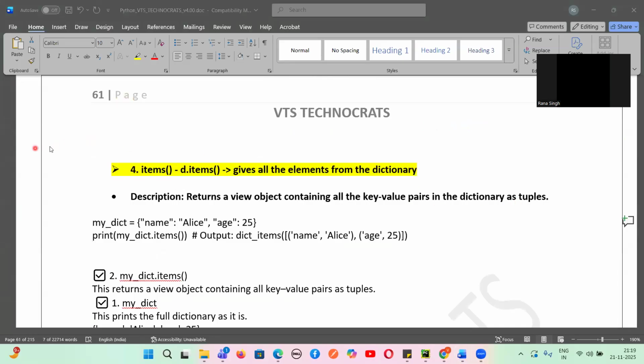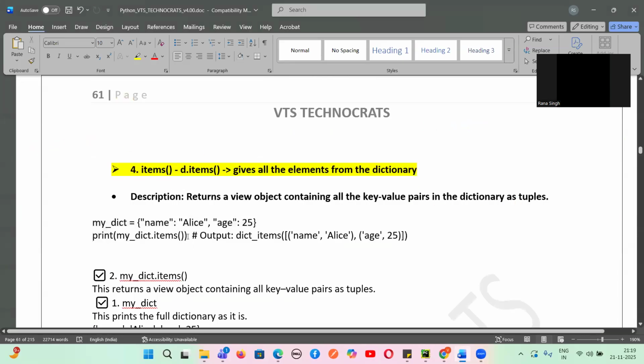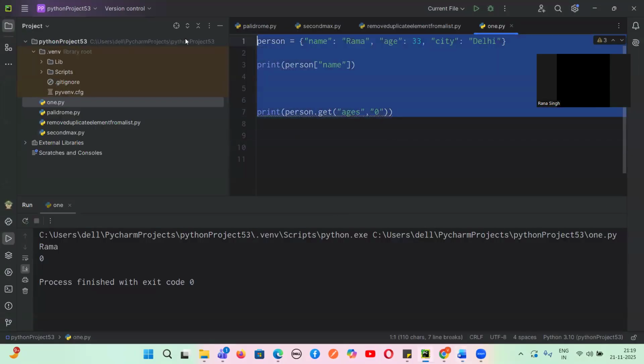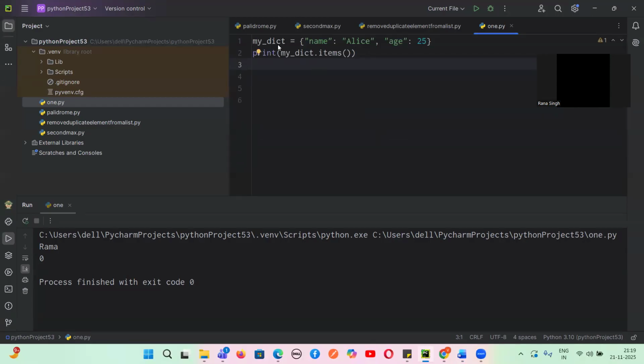Let us understand how it is different from accessing a normal dictionary. This is a dictionary whose name I have given is myDict, and we are writing myDict.items. So it will display everything.